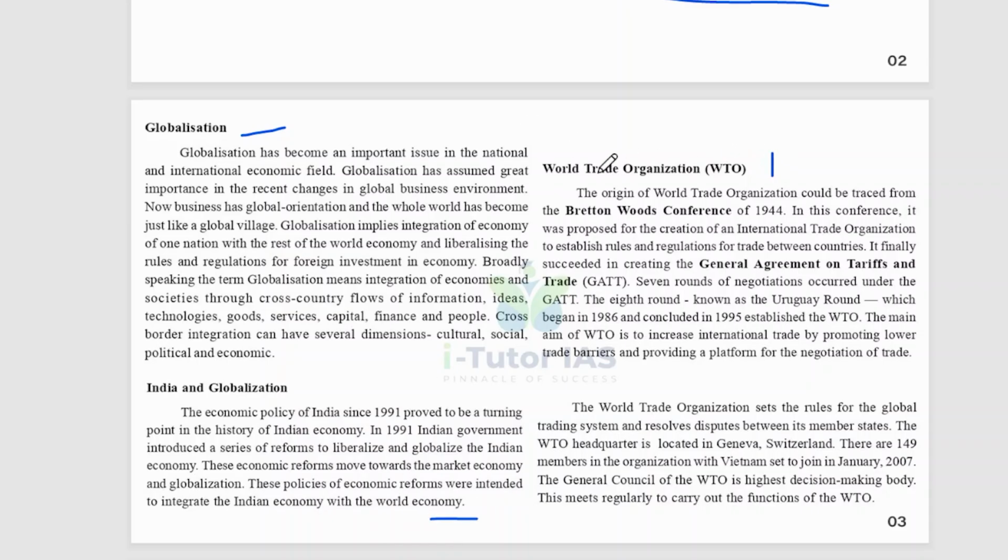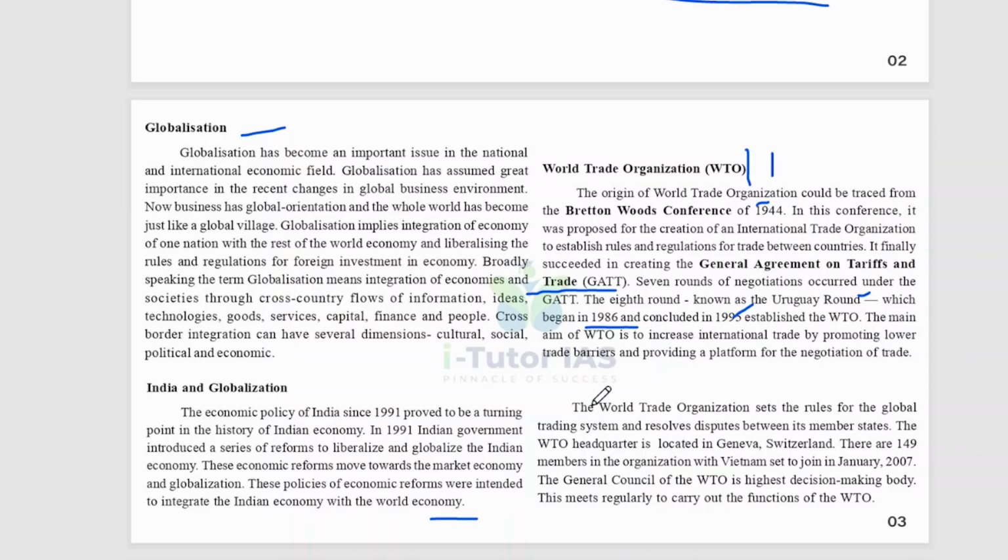World Trade Organization, WTO. The origin of the World Trade Organization could be traced from the Bretton Woods Conference of 1944. In this conference, it was proposed to create an international trade organization to establish rules and regulations for trade between countries. It finally succeeded in creating the General Agreement on Tariffs and Trade, that is GATT. Okay, GATT was formed first, and seven rounds of negotiations occurred under the GATT. The eighth round, known as the Uruguay Round, which began in 1986 and concluded in 1995, established the WTO.